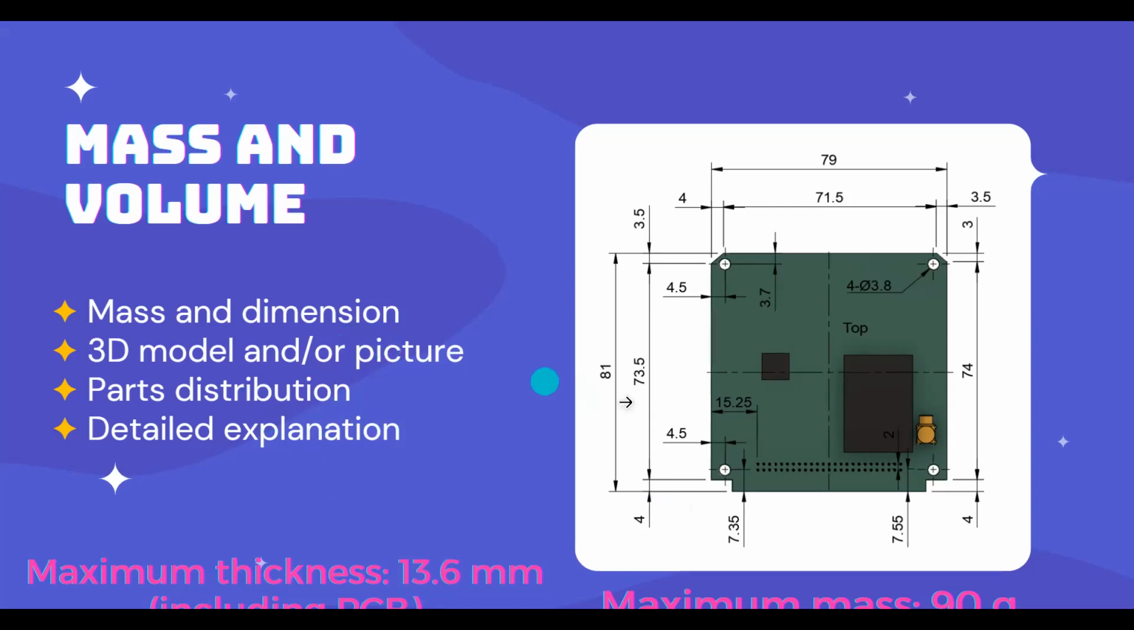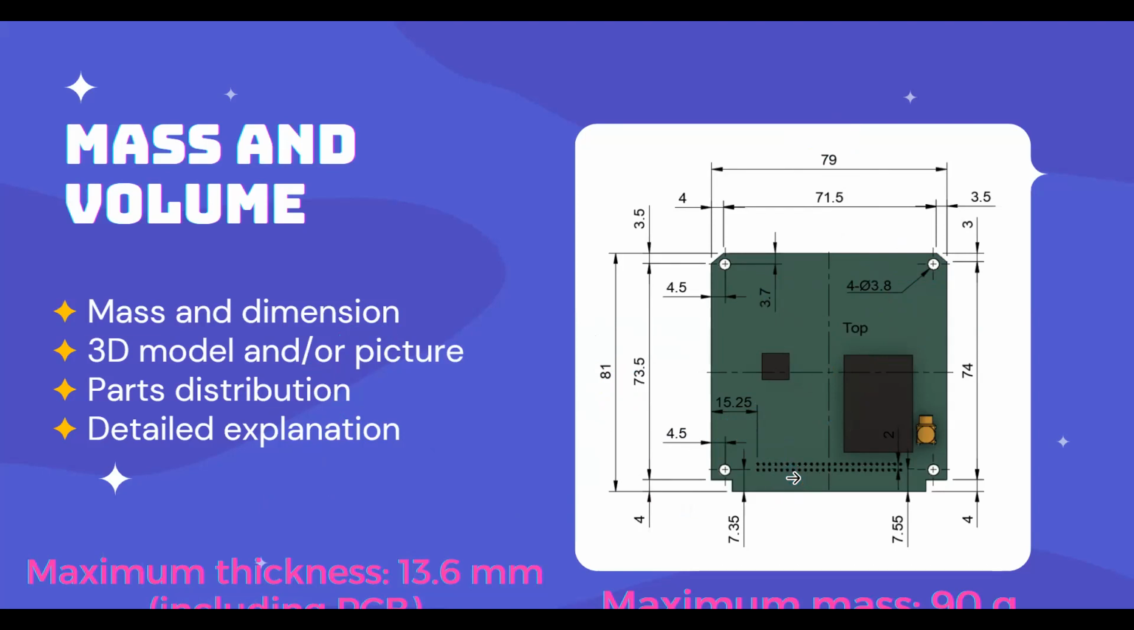But also we have some updates about the APRS payload. For here, we have a new dimension. Your payload dimension is going to be 79 by 81, and it also has a specific thickness. The total thickness for your payload will be 13.6 millimeter.